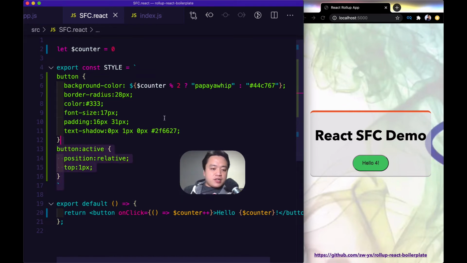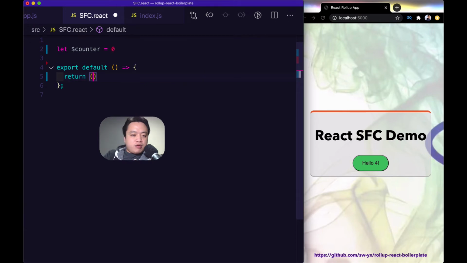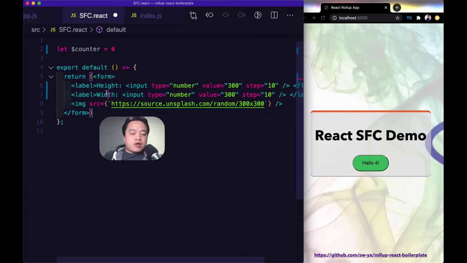So for example, if I delete the styles that we've established and I replace the button with a form, that's a more common pain point in React. We might normally set up individual pieces of state and then wire it up with the value and the on-change handlers, or we might reach for a library like Formik or React Hook Form. And this all really boils down to React not having two-way binding, which is a good overall principle to have.